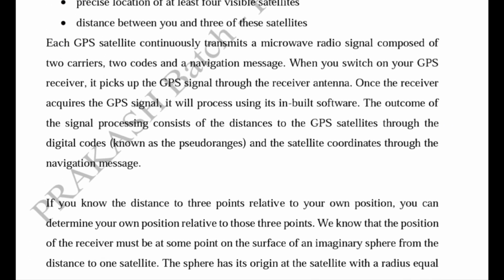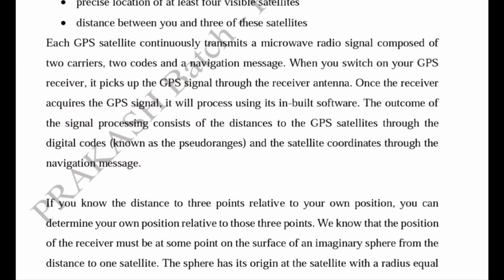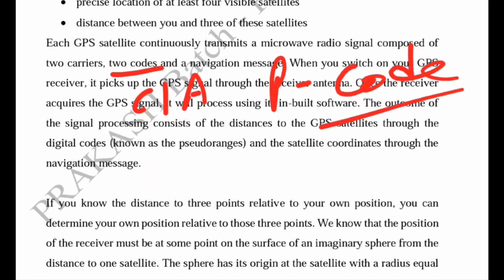Now each GPS satellite continuously transmits a microwave radio signal, which is composed of 2 carrier frequencies, 2 codes, and 1 navigation message. The 2 carrier frequencies are L1 and L2. We will see in tabular form what range or frequency these waves have. The 2 codes are the C/A and P code, which we will study today.